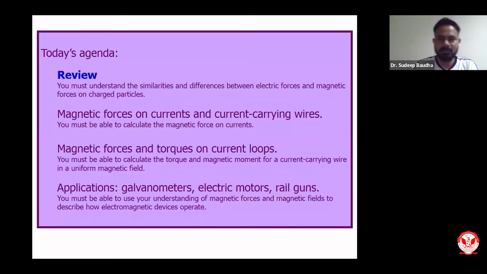So I will start with similarities and dissimilarities of electric and magnetic forces. Then magnetic force on current carrying elements, then magnetic force and torques on current loops, and finally the applications, which are galvanometer, electric motors, and railguns. Railgun is a very interesting concept because it will be used in the coming future to launch spacecrafts, or extraterrestrial objects outside into space, without actually dealing with a satellite launch vehicle. So this is very interesting. I hope you all find it very interesting.